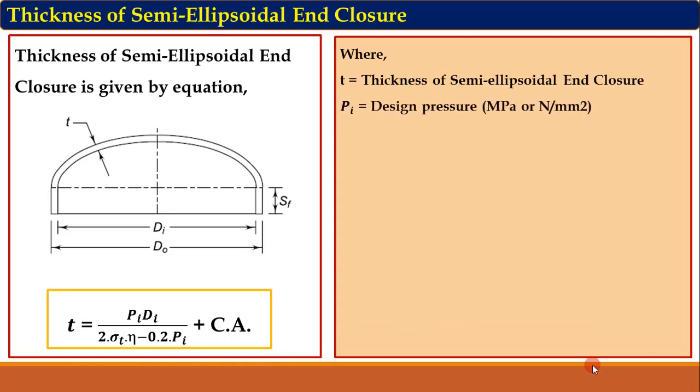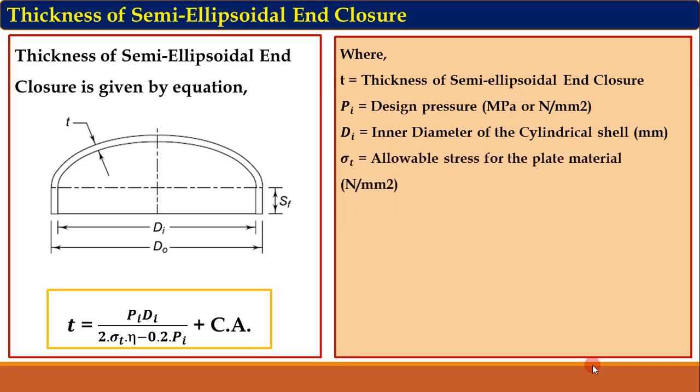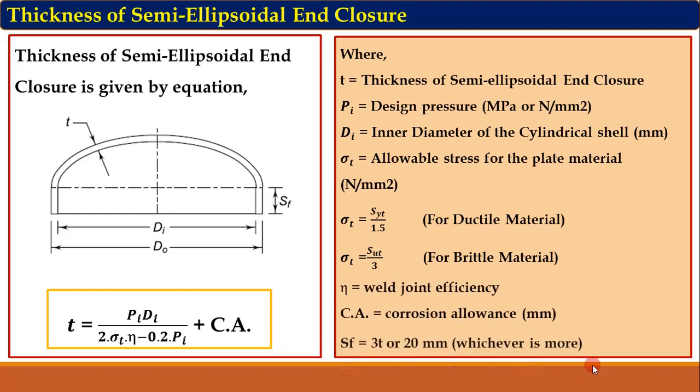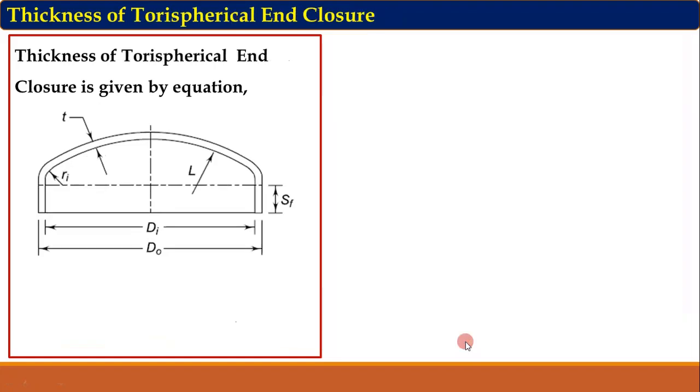And then Pi is design pressure, Di inner diameter, sigma T allowable stress, its values for ductile material and brittle material, eta weld joint efficiency, Ca corrosion allowance, and SF is the straight side distance. It is equal to 3 times thickness of this semi-ellipsoidal enclosure or 20 mm, whichever is more.